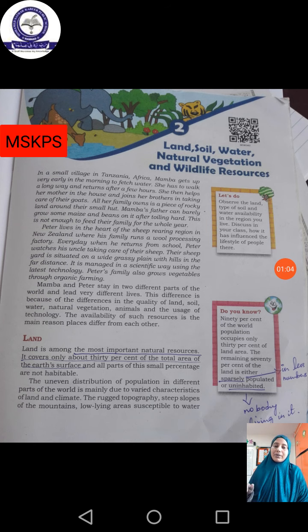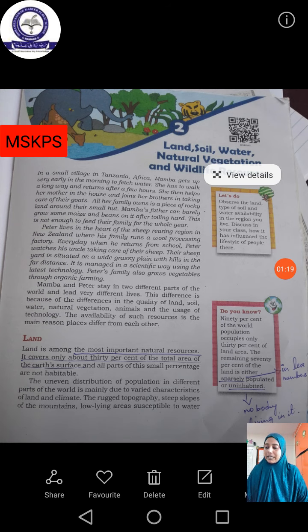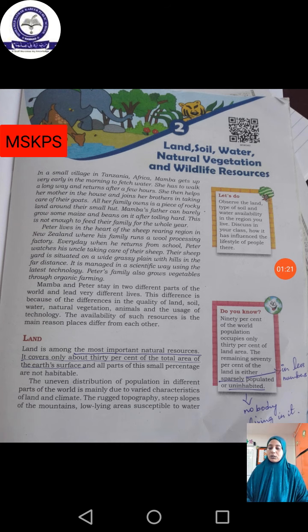First we will see the topic of land. It is also given on the same page. If you read the first line itself, you will understand how important land is. Land is among the most important natural resources. It covers only about 30% of the total area of the earth's surface. So land is a very important natural resource, very useful for human beings and for all living beings.